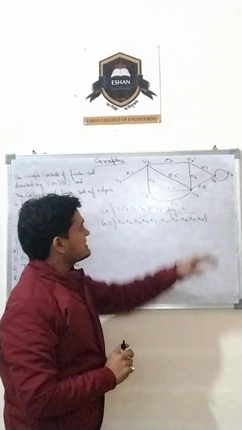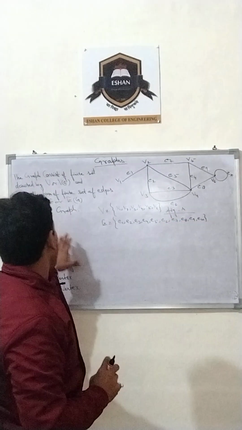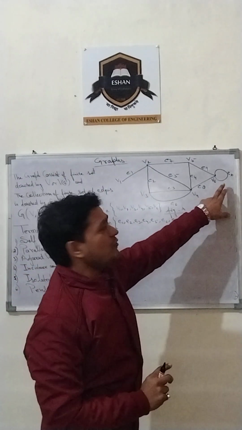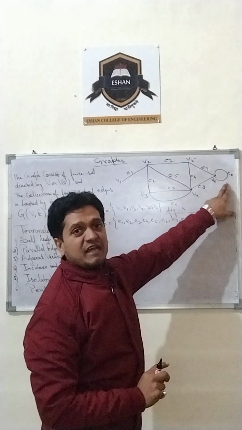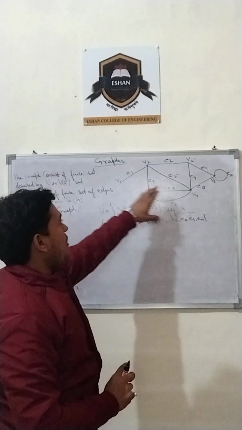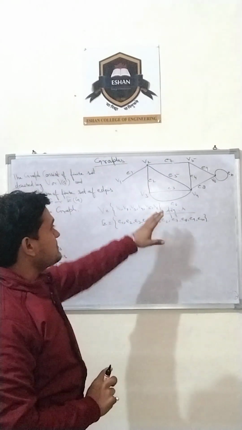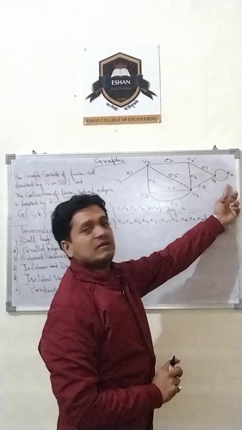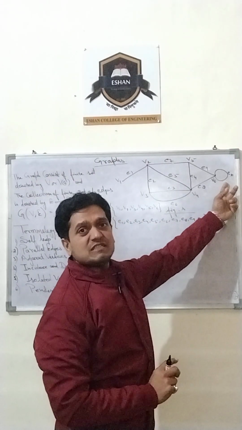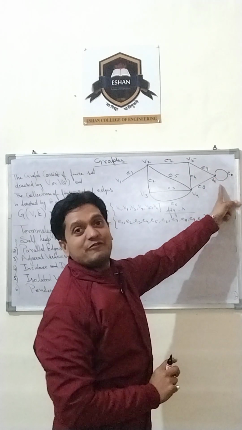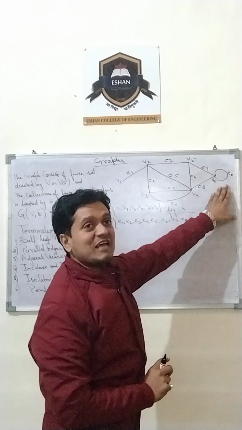Edge number 10 is creating the self loop. So the terminology self loop is created by edge number 10. How many self loops are there in this particular graph? It is only a single one. There is only a single edge creating a self loop on vertex V6. This is called a self loop.